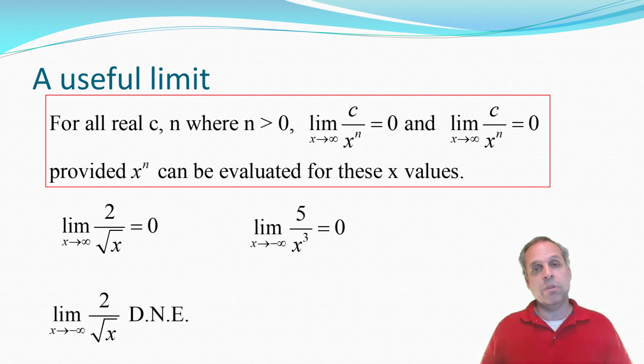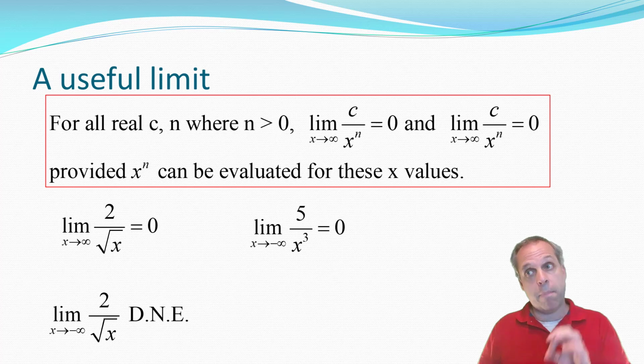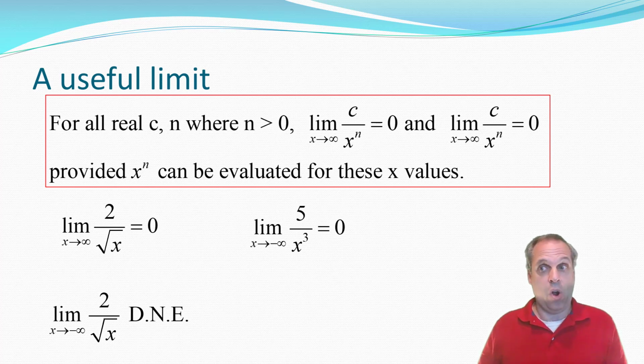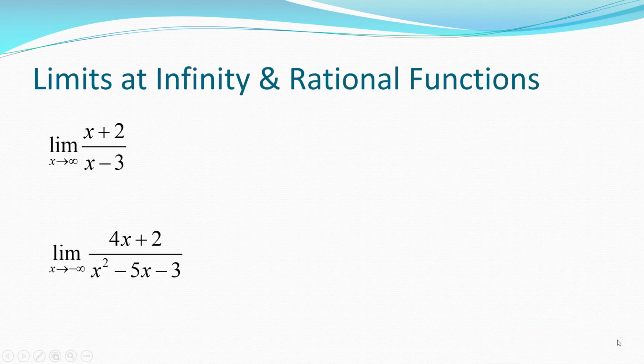While in this one, you have a constant divided by a power of x, but here, if x is going to negative infinity, the square root of x doesn't exist for those values. That limit just doesn't exist because there are no values approaching anything. So let's go and compute a few of these limits.